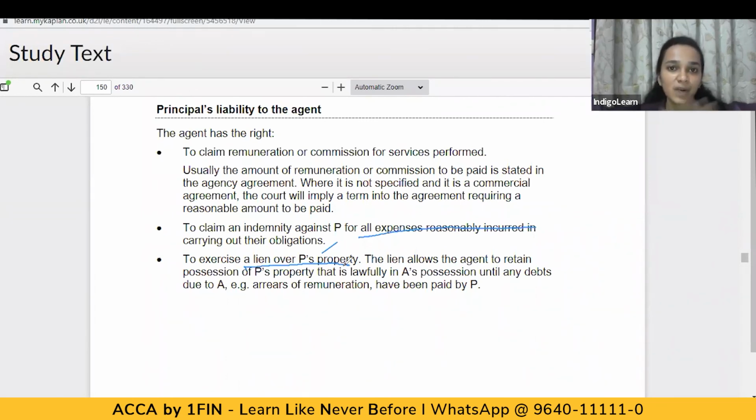So with this, we've now understood agency law in a brief manner, the basic elements of the principal-agent relationship, the different authorities which an agent has, and the duties and liabilities of the agent as well as the principal. So we've understood all of this with respect to agency law.